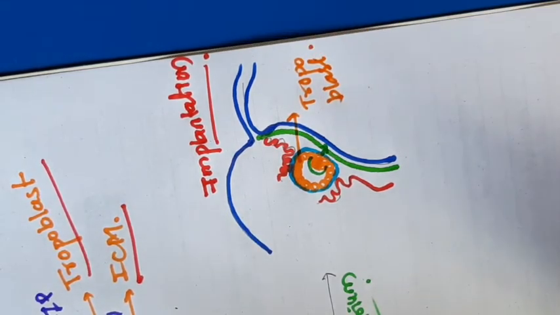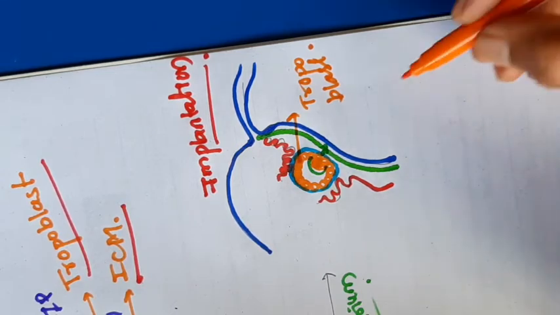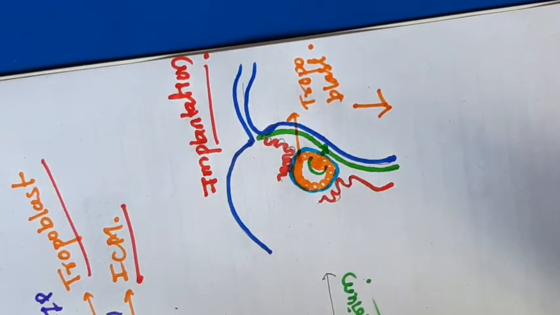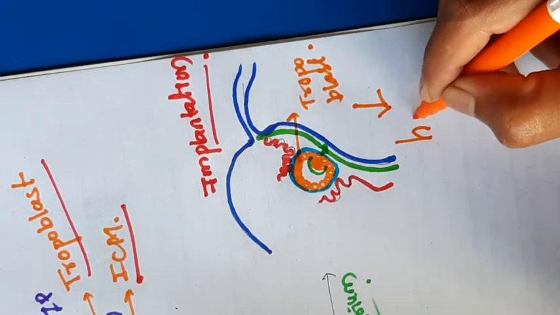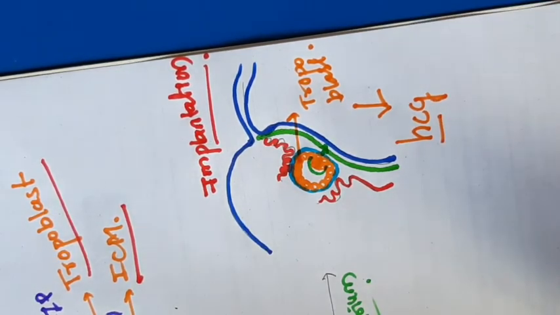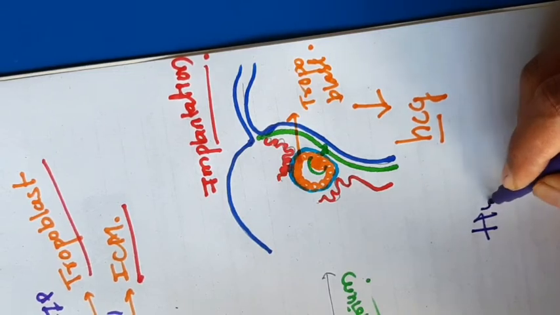When the blastocyst cavity is implanted, the trophoblast starts secreting the pregnancy hormone, that is HCG. HCG means, this is very important, remember this one, human chorionic gonadotropin.